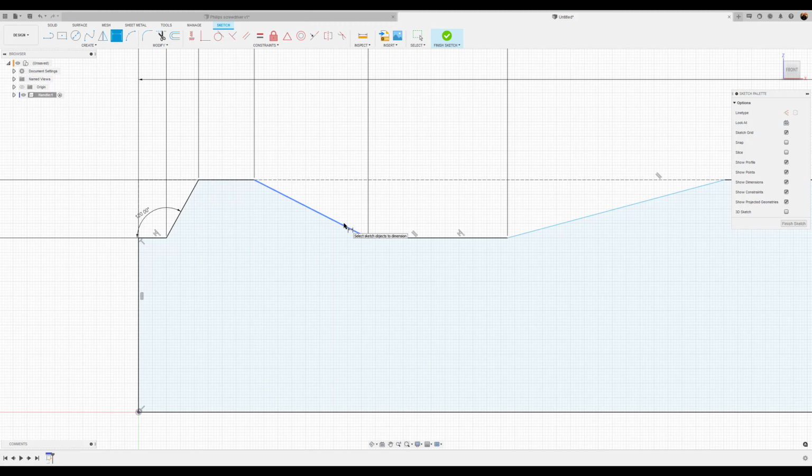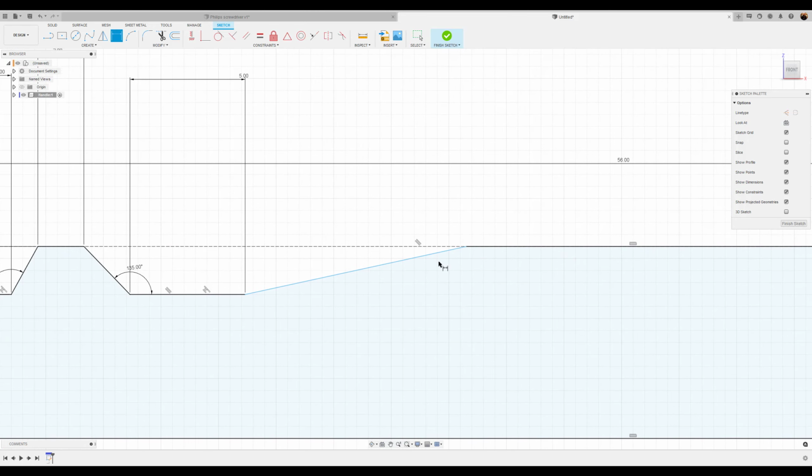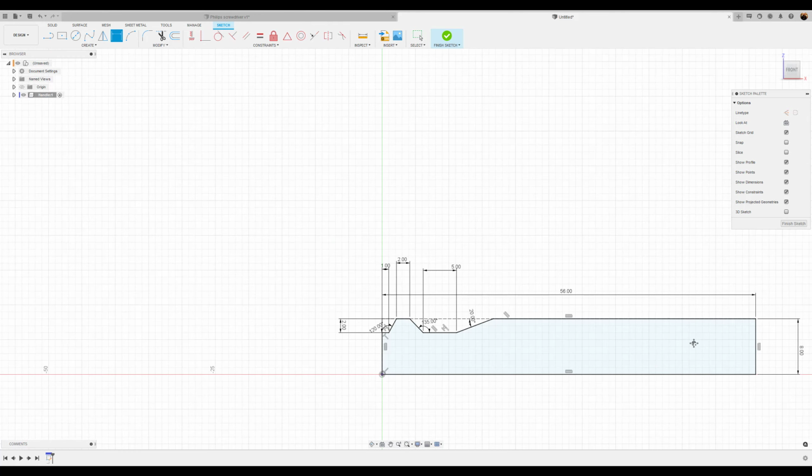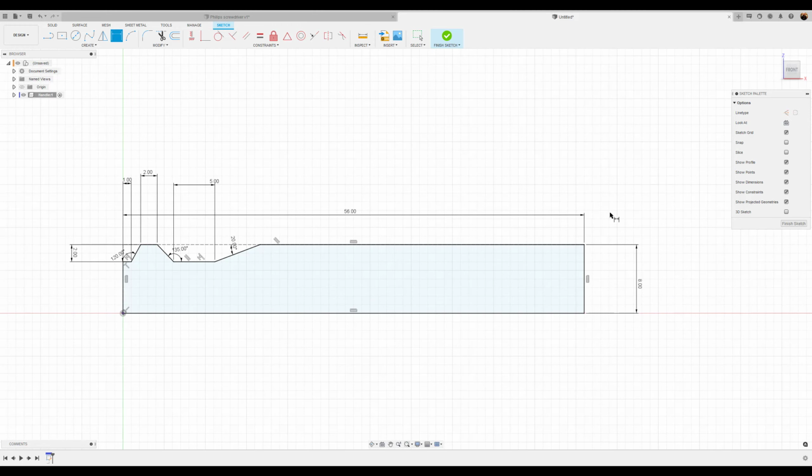The angle between these two lines here, going to make about 135 degrees. And the angle between this line and the construction line, we're going to make about 20 degrees. Okay. It's enclosed and it's black, which means it's fully defined.